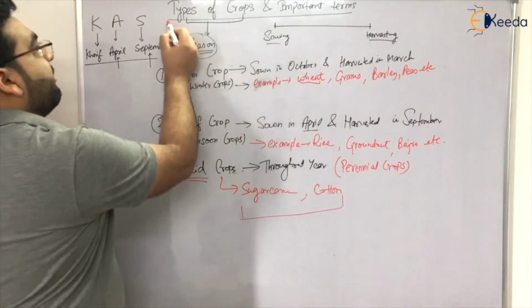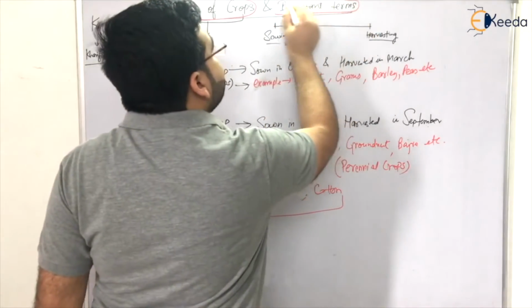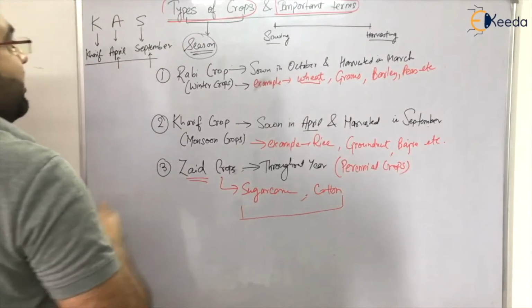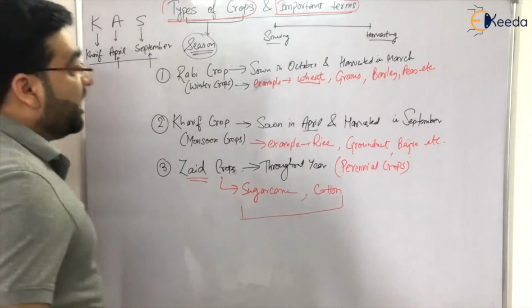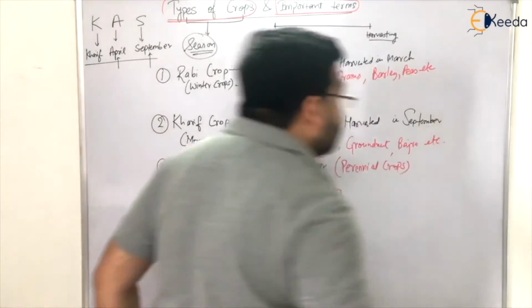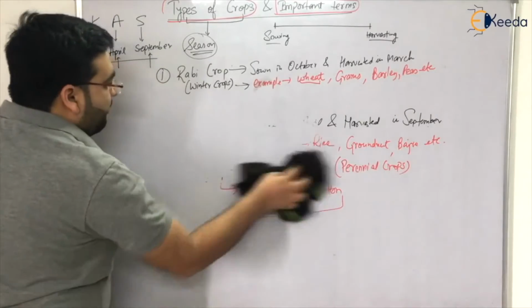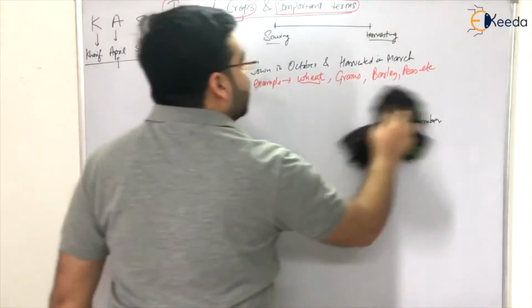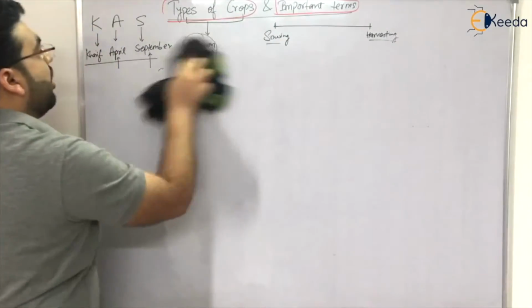Now we have discussed the types of crops. Now let us discuss some important terms related to crops and irrigation. These terms are very important, because many times they are directly asked in examinations and students are unable to understand what these terms actually are. So the first term is known as the crop period.